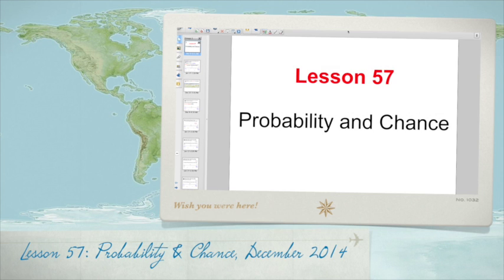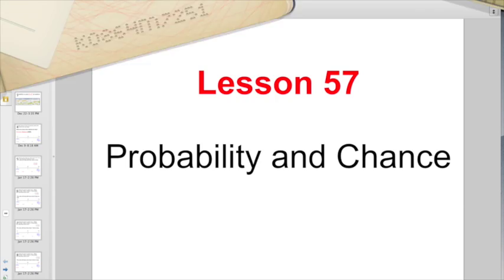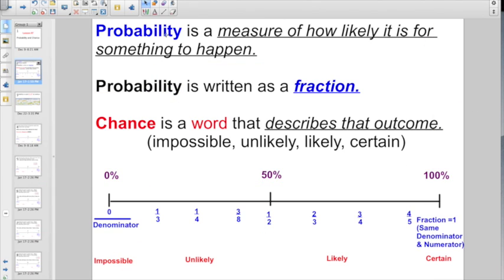Taking a step back from algorithms and looking more at the application side of math, get ready for lesson 57. We're talking about probability and chance. Probability is a mathematical measure of how likely it is for something to happen. You can measure just about anything, and you can put it in fraction form or percent form. If they're talking about probability, what you need to know is that probability is written as a fraction.